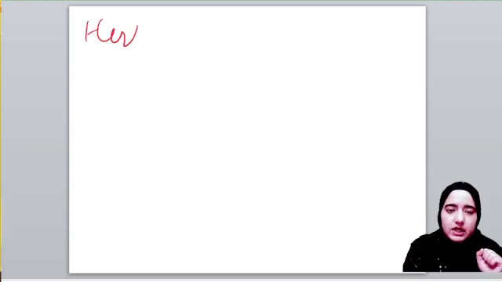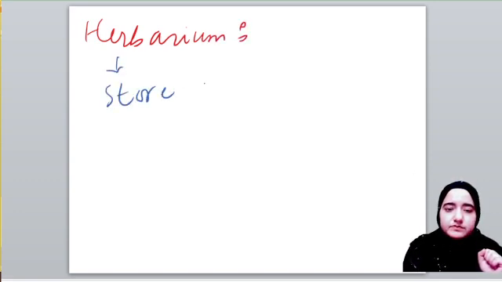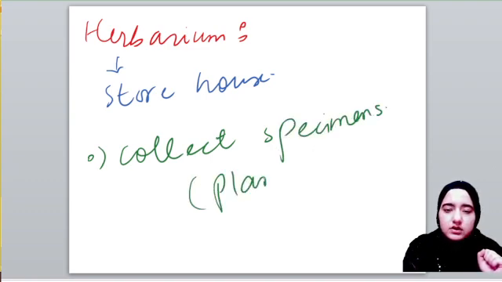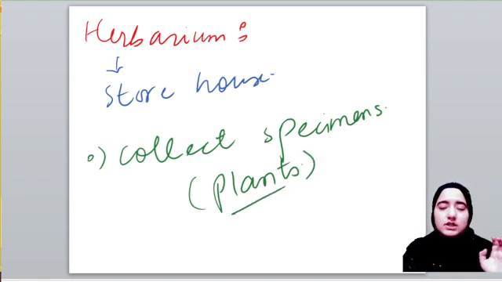In a herbarium, what do we do? It's a storehouse. We collect plant specimens, and plants are not collected and preserved as they are.